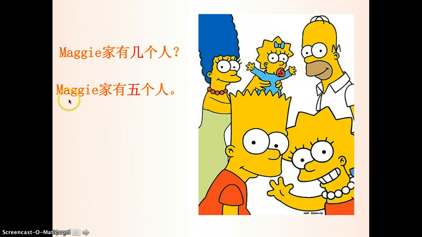So I suggest you remember a simple one, just like 我家有5个人. My family has 5 people. You can use this as a simple example sentence, and then just change the format or the person, the subject, change the number, change it into a question, depending on your needs. Okay, so that's about the 有 structure.